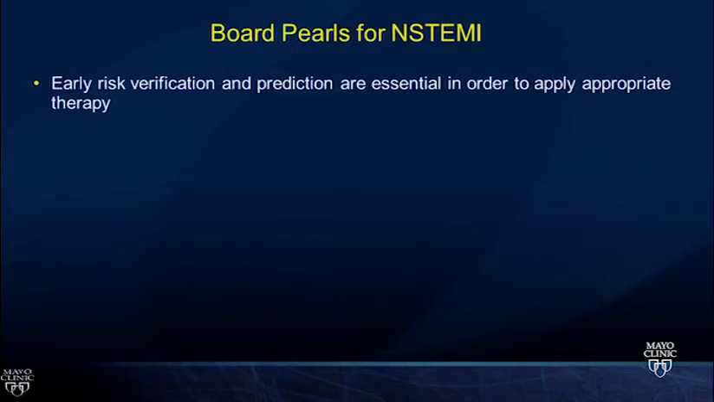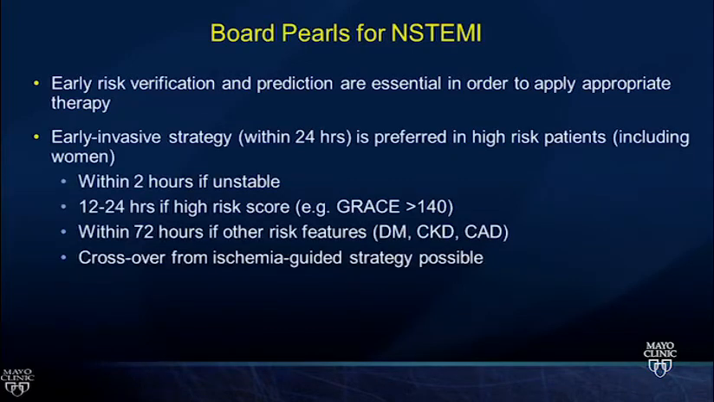They will help you make the right choice, especially on the boards. An early invasive strategy is preferred in high-risk patients, including women, because these high-risk patients wouldn't be troponin negative. Within 2 hours if they declare clinical instability, 12 to 24 hours if they have a high risk score such as GRACE greater than 140. This will be calculated for you. Within 72 hours if they have other risk factors, they just need to be cathed before they go home.